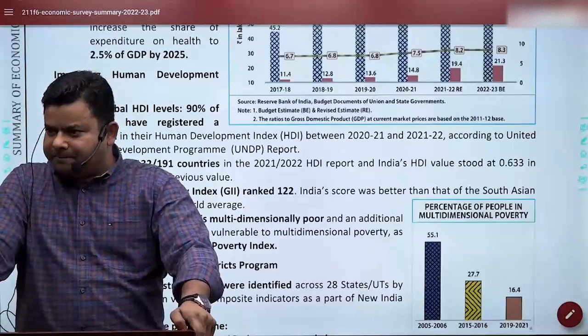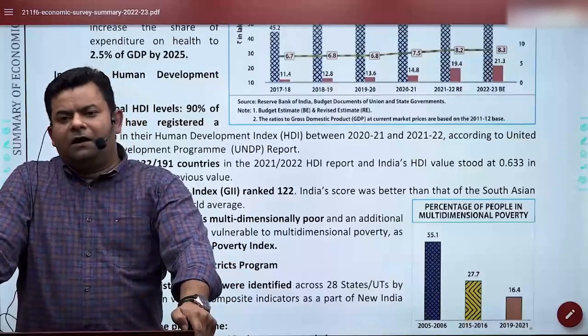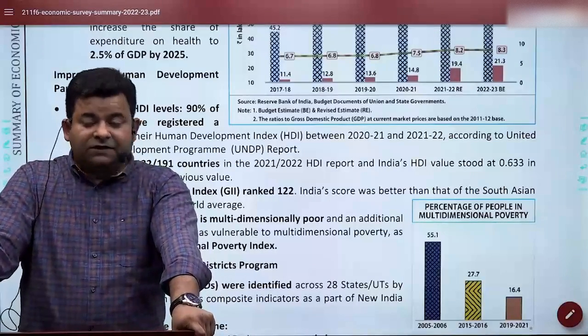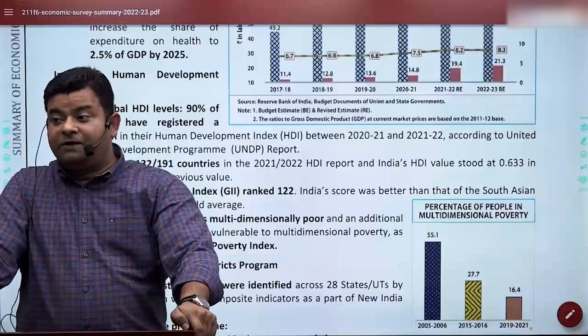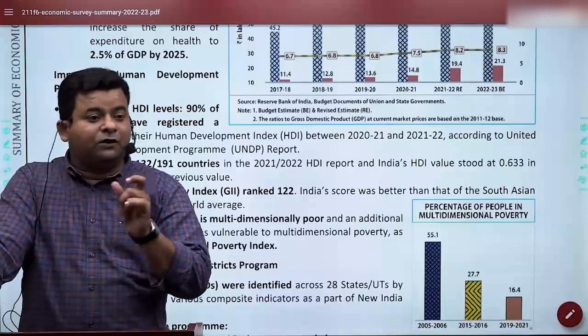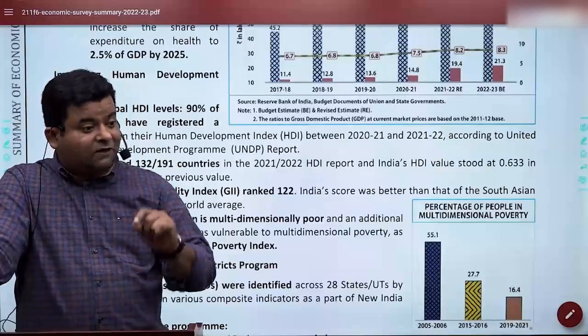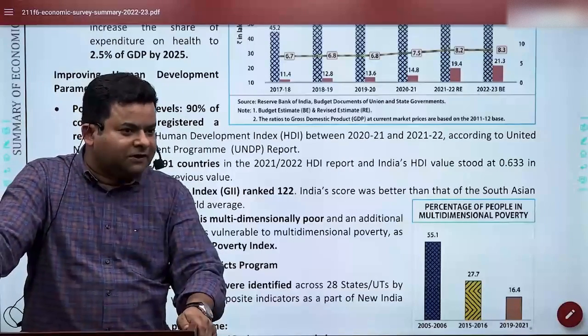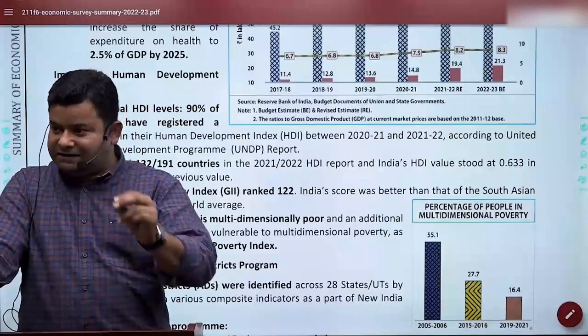They have referred to one thing that I hope you are aware of, that our HDI ranking is a bit poor this time. From last year, if you see, last year we were 131, but mind it was in 189 countries. This year it is 132, but in how many countries? 191. This is a catch that you should remember. This is where you may be misled. It's 191, not 189. So if they say 132 upon 189, that will be a wrong statement. It's 132 in 191 countries.